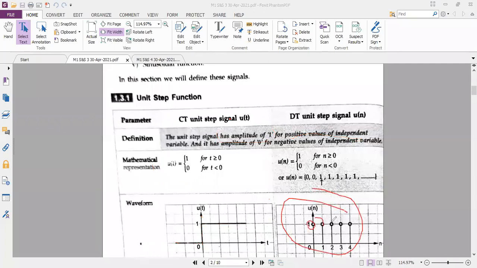So you write u of n in place of t, which is equal to 1 when n is greater than or equal to 0, and 0 when n is less than 0. This is the definition of the unit step signal for both continuous time and discrete time.